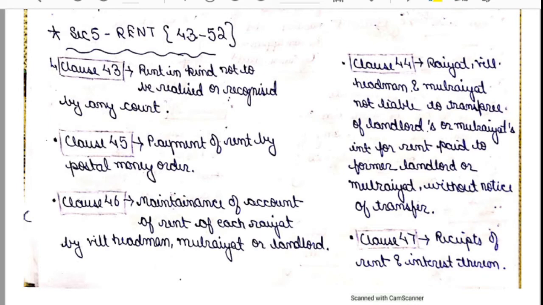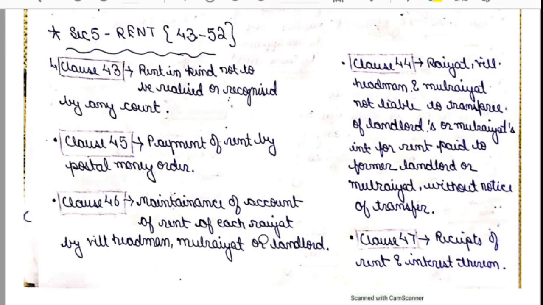Now clause number 45 tells us about the payment of rent by postal money order. That is, rent can be paid by postal money order also. Now, clause number 46. What does clause number 46 tell? Clause number 46 tells us about the maintenance of account of rent of each rayyat by the village headman, mool rayyat or landlord. That is, it is the duty of the village headman, mool rayyat or the landlord to maintain the account of rent of each rayyat.